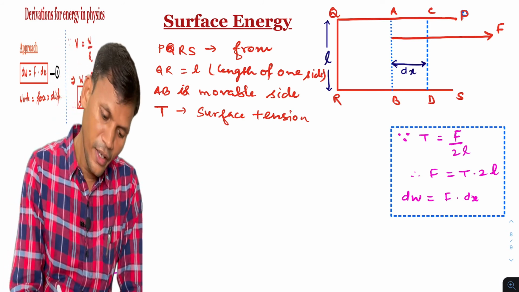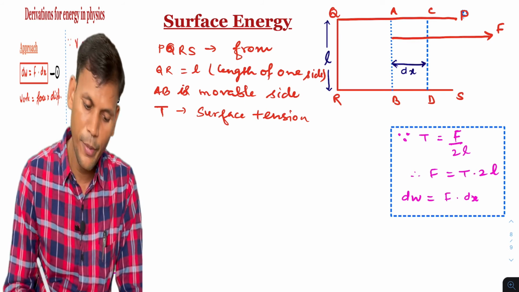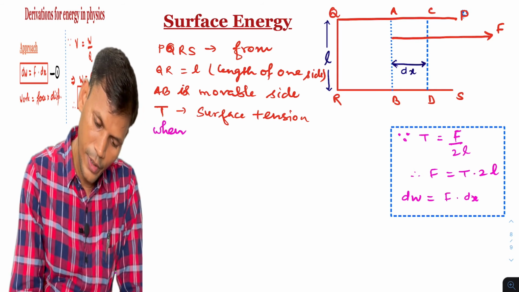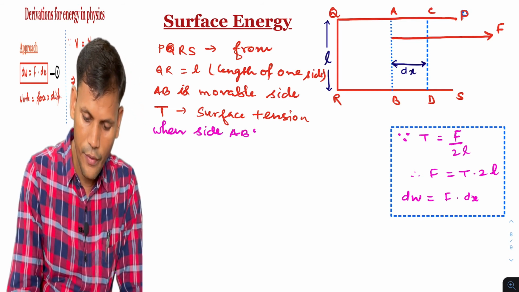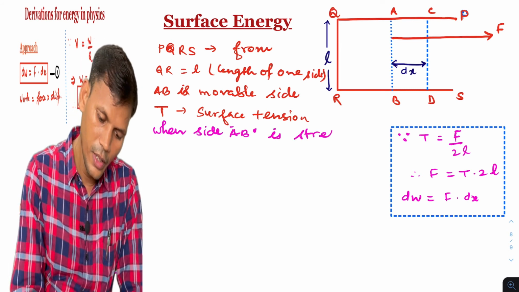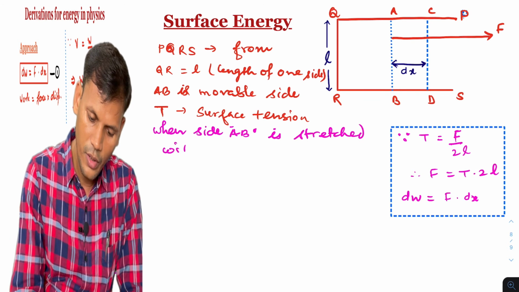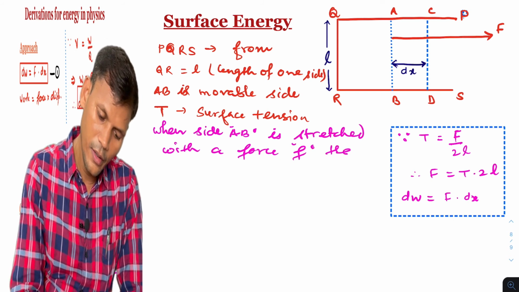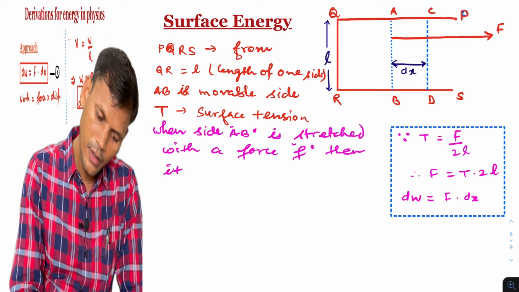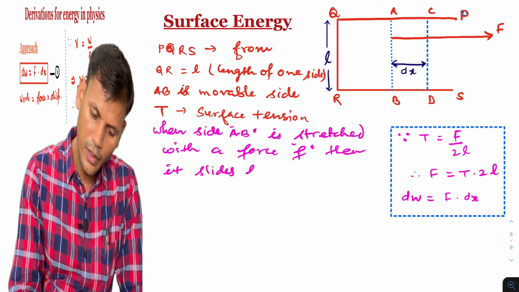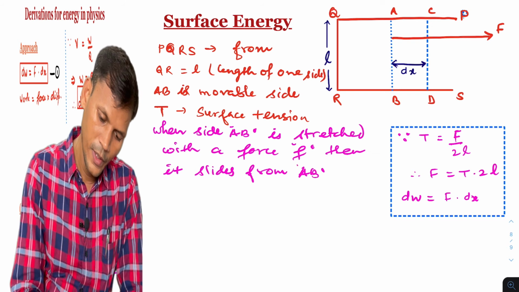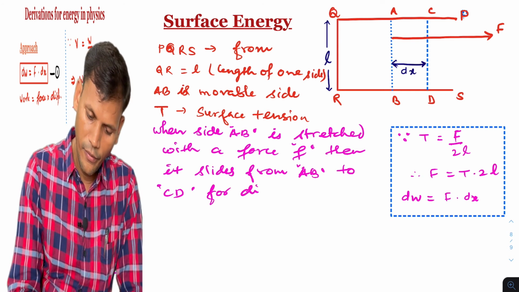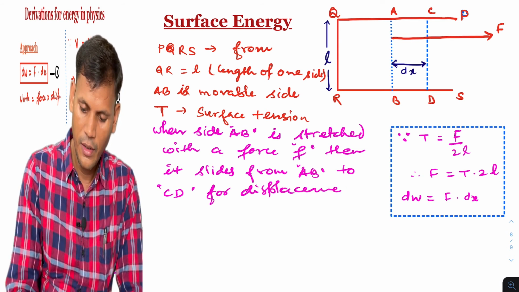And when we stretch side AB with a force F, it slides from AB to CD for displacement dx. That much we know.